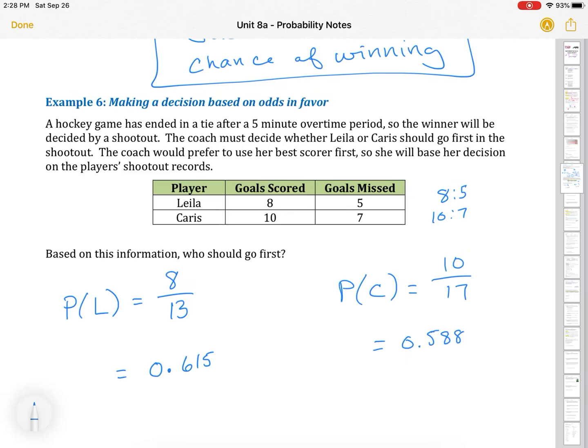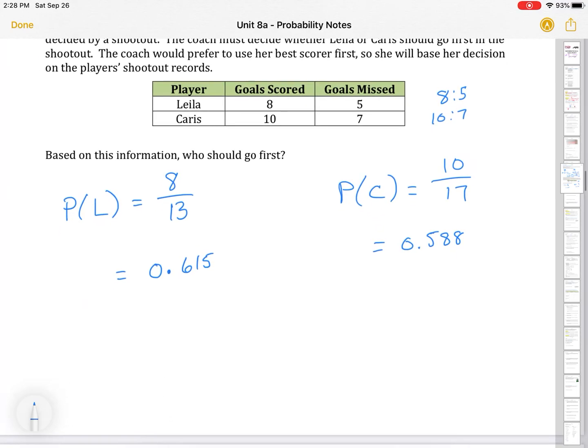Layla's probability is 0.615, and Karis's probability is 0.588. So even though Karis has scored more goals, her probability of scoring is less than Layla's. So Layla should go first in the shootout.